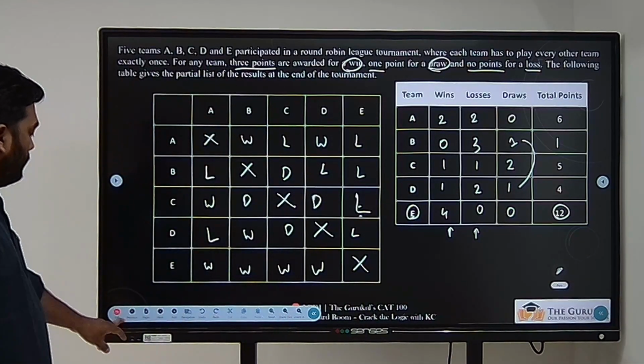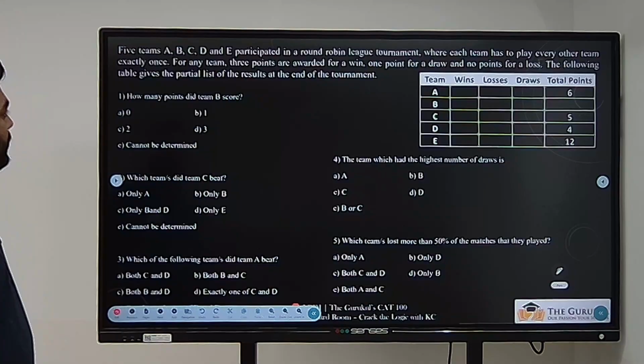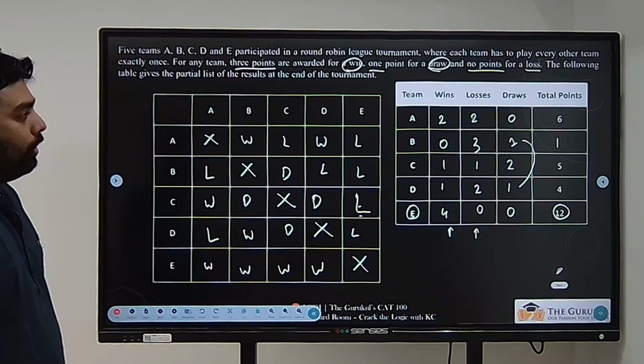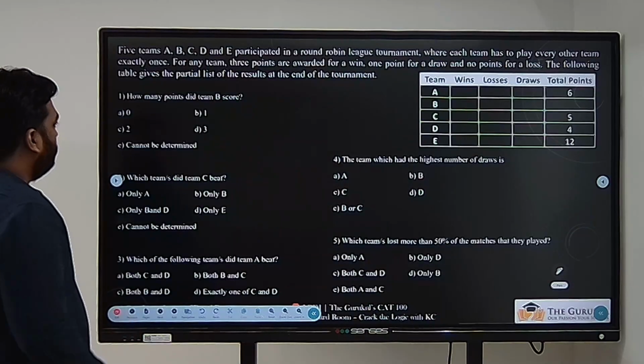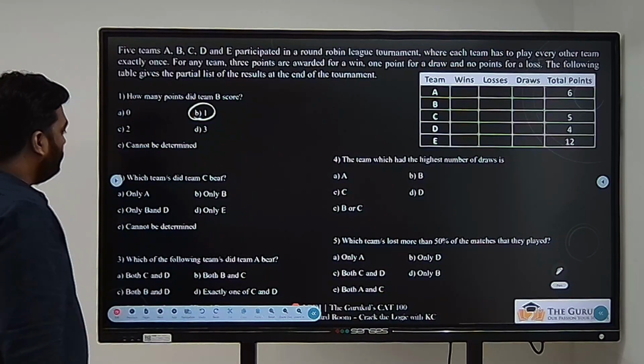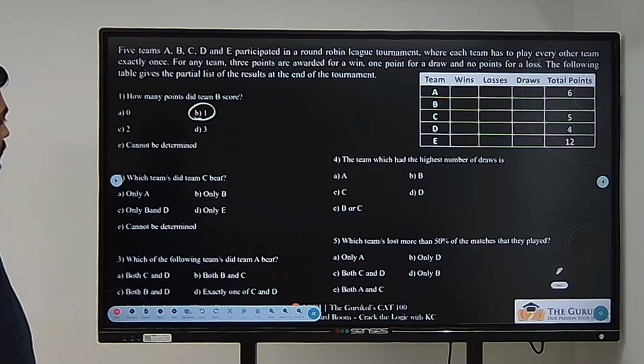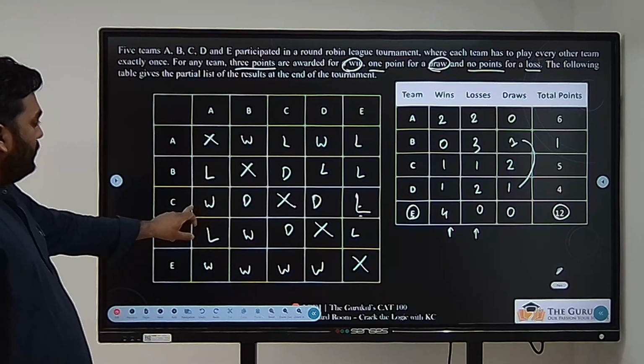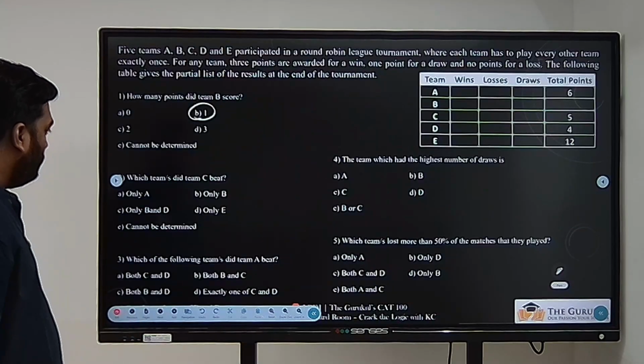Perfect. Now let's look at the questions. How many points did B score? Team B got 1 point. Perfect. Answer is option 1. Which teams or team did Team C beat? Team C won against Team A only.